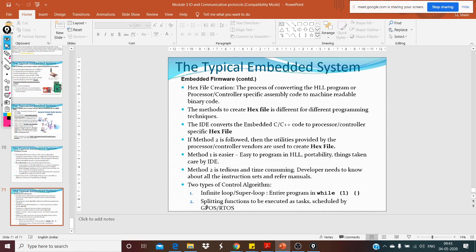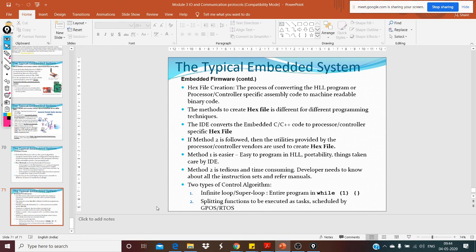Now the other one is when you have tasks. This is for higher level, more complex embedded systems, where you have an operating system. It can be a general purpose operating system or a real time operating system. Based on that, you categorize the work into tasks, and you have a task scheduler. I hope you have gone through that in your operating systems course. So you have an operating system, and the tasks are scheduled. That's the other way, but it is only for high end embedded systems. For the most part you only use the infinite loop mechanism.